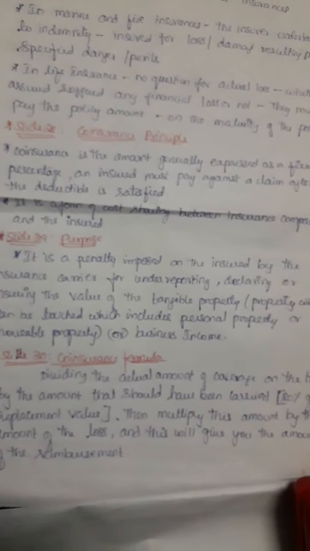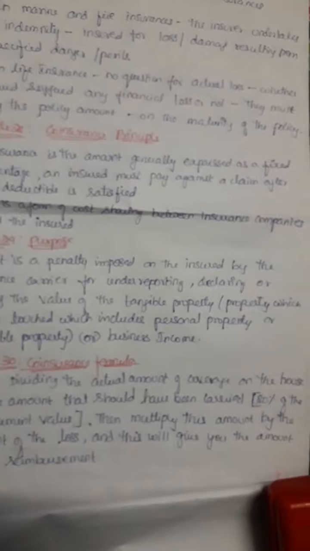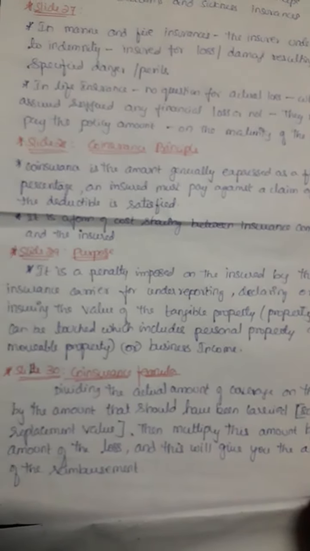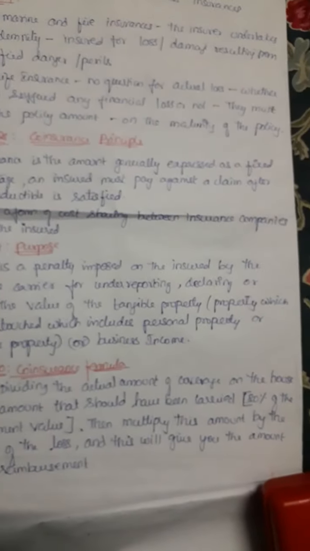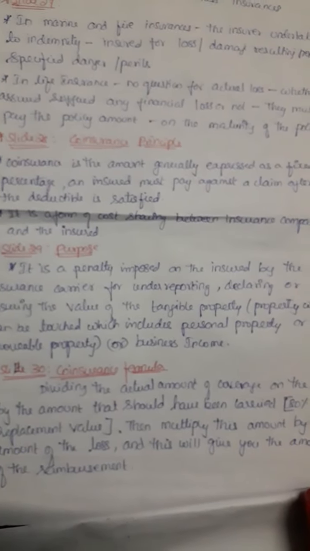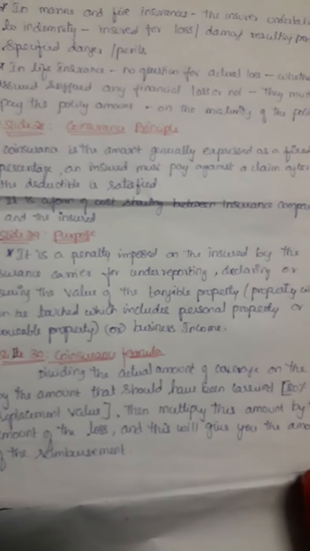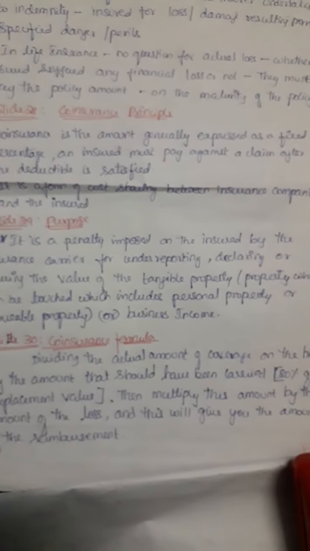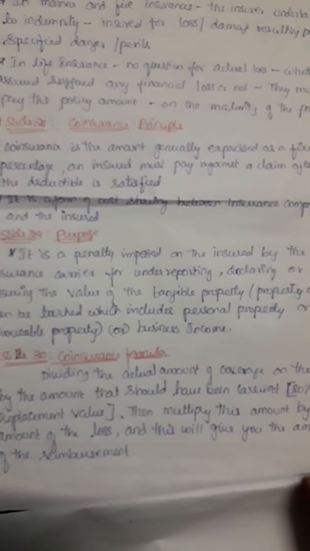Next, the co-insurance formula. How is the co-insurance calculated? For example, for a house, we calculate the co-insurance formula by dividing the actual amount of coverage on the house by the amount that should have been carried, that is, 80% of the replacement value. Then we multiply that by the amount of loss, and this will give you the amount of the reimbursement. In the next slide, you will better understand this co-insurance formula.